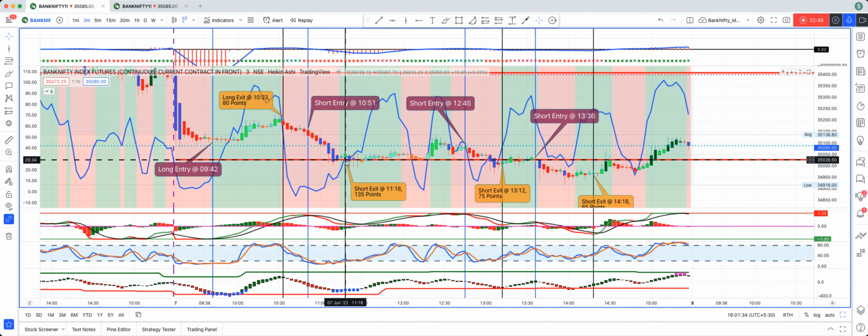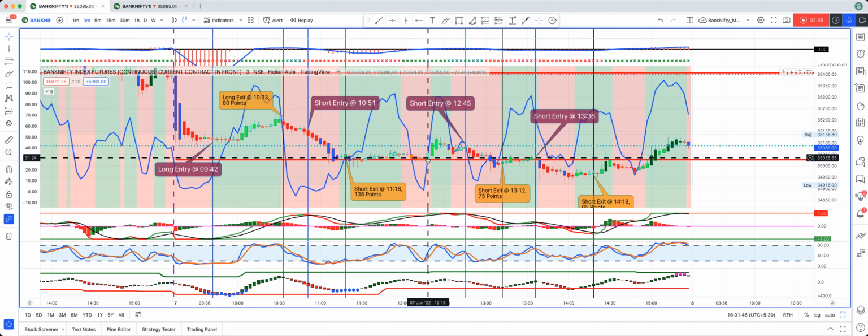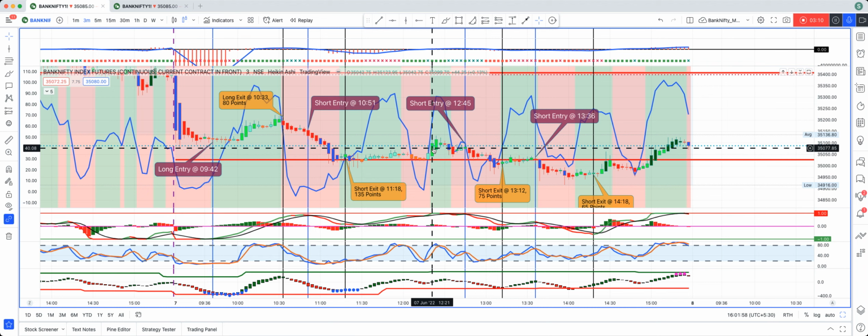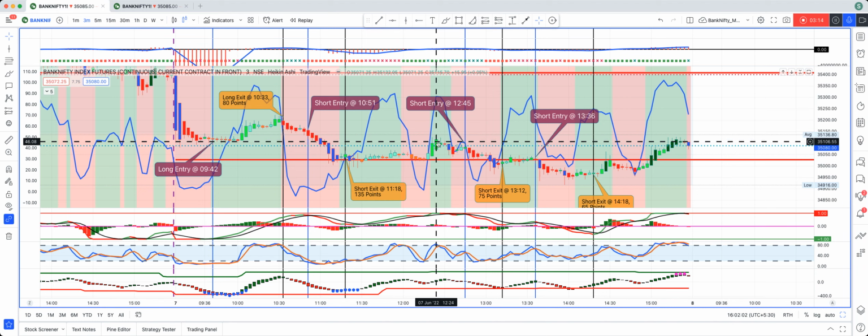The third trade of the day, I missed it, which was around 1218. Again, at the point of control of volume profile, KDJ gave a signal that it is trying to go up. So I could have entered over here because there was a clear rejection at POC, but I missed it because by the time I checked all the other parameters, the market was already in this candle. It had moved big over there. So I didn't enter in that.